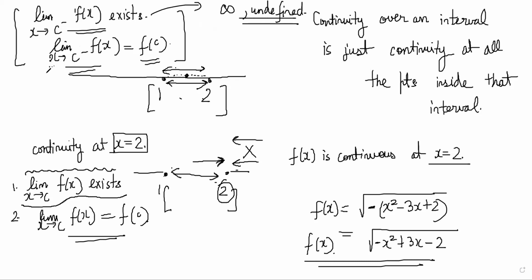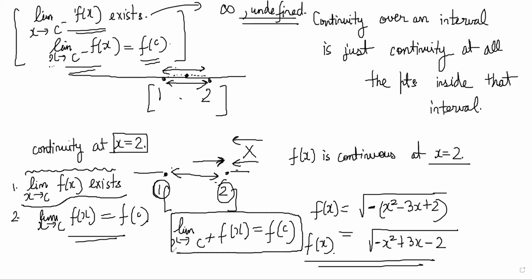In case you were thinking about continuity at 1, then I would have said limit of x tends to c plus f of x should be equal to f of c. In that case, I will not talk about the left hand limit, I'll talk about right hand limit only, because the function is only defined from that side.